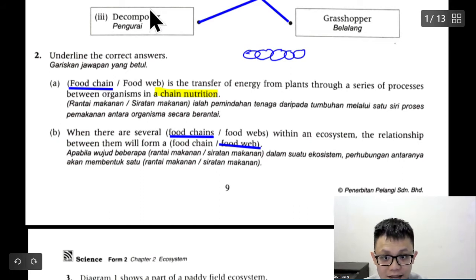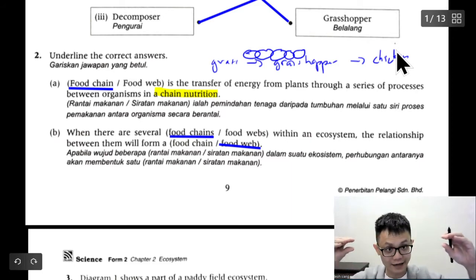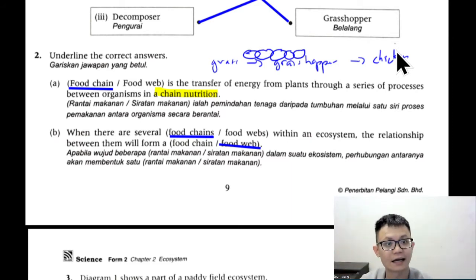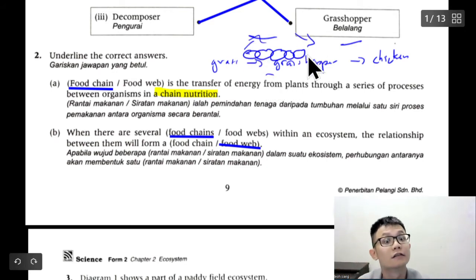I mean, it looks like a chain, right? For example, grass, and then to grasshopper, and then let's say chicken. Okay, so this is a chain, one line. If you have many lines, I add here, I add here, a lot of arrows, up and down the arrows. So it will be a food web, correct or not?